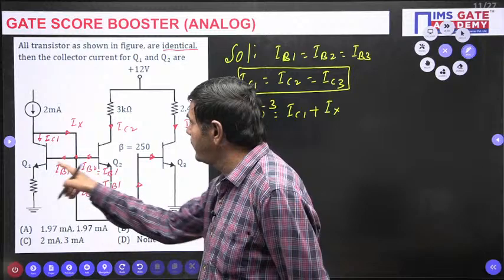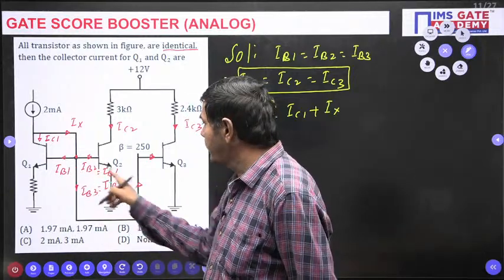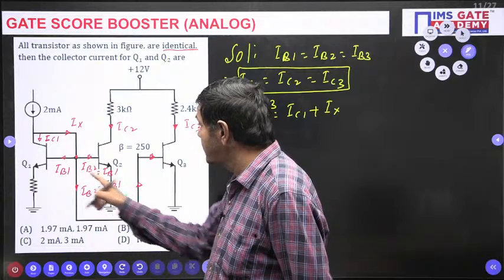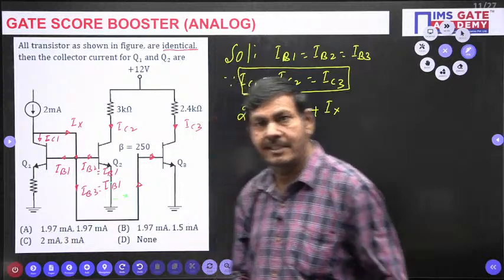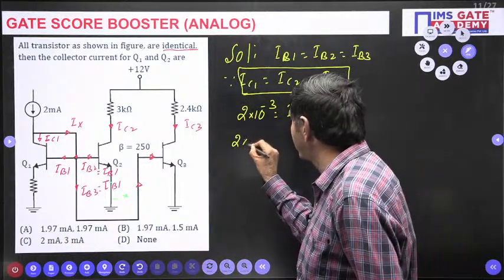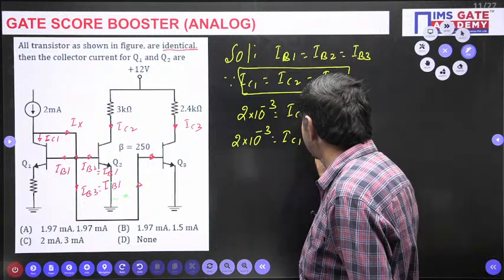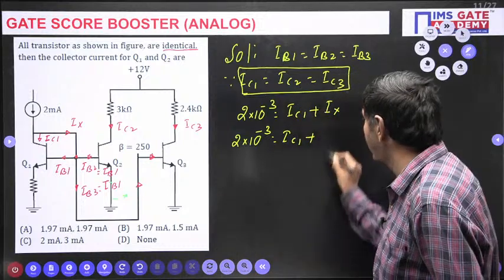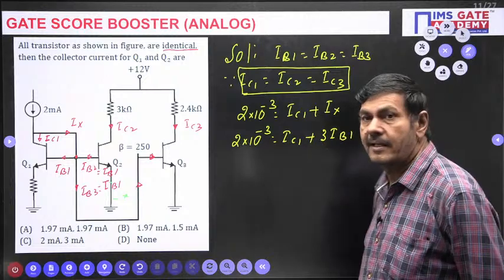IX equal to IB1 plus IB2 plus IB3. But IB2 equal to IB1 and IB3 equal to IB1, so I can write this as 3 IB1. Equal values of current are passing. So I can write 2 into 10 power minus 3 is equal to IC1 plus IX, which is nothing but 3 IB1.